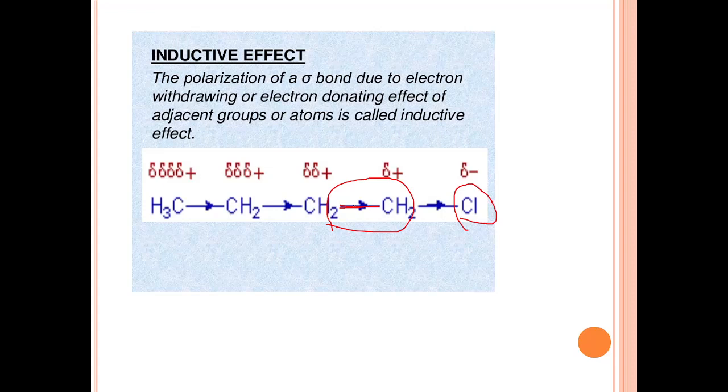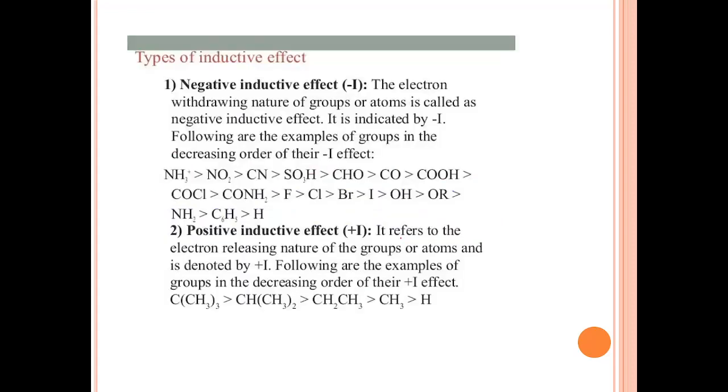So the polarization of a sigma bond due to the electron withdrawing or electron donating effect of an adjacent group or atom is called inductive effect. So this is a permanent effect.